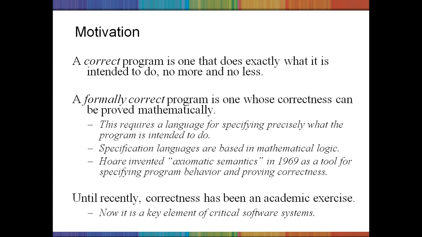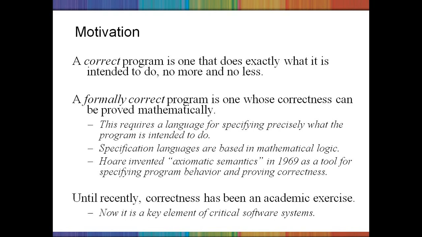So for this, what are you supposed to do? This requires a language for specifying precisely what the program is intended to do, and specification languages are based on mathematical logic. To represent this mathematical logic, Hoare invented axiomatic semantics in 1969 as a tool for specifying program behavior and proving correctness.